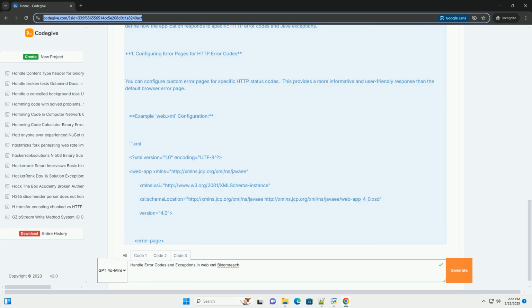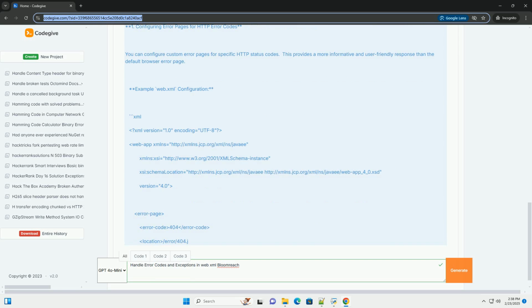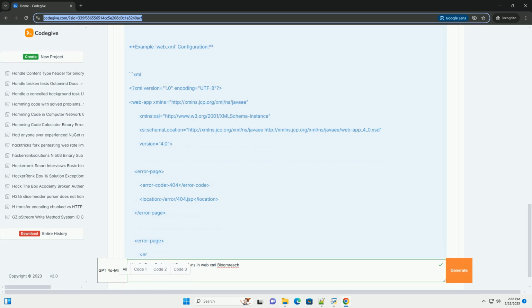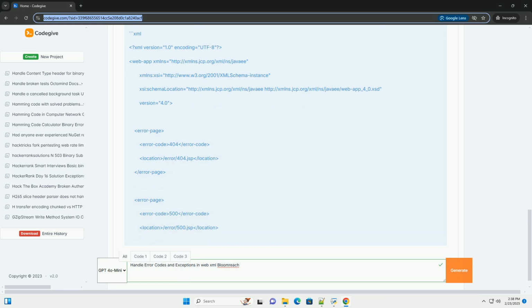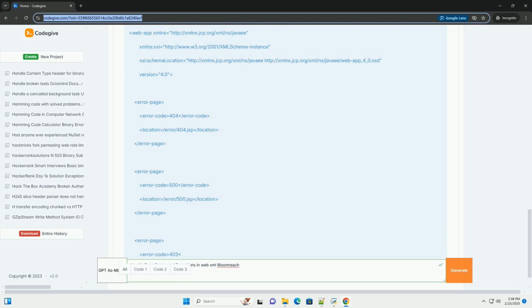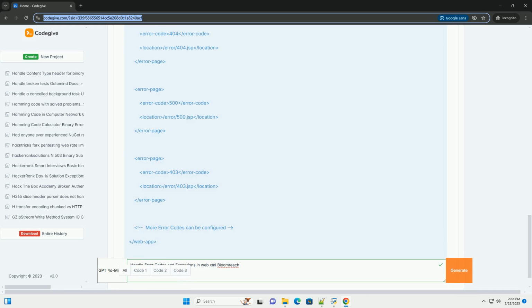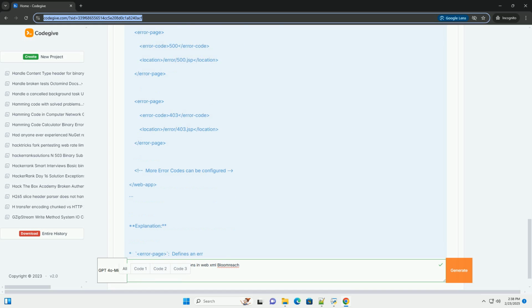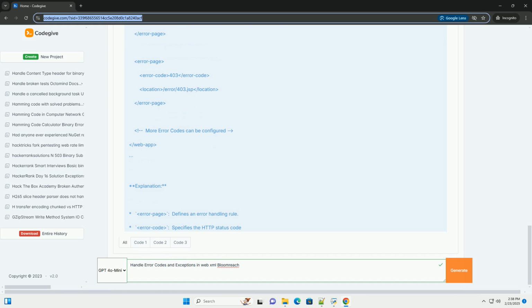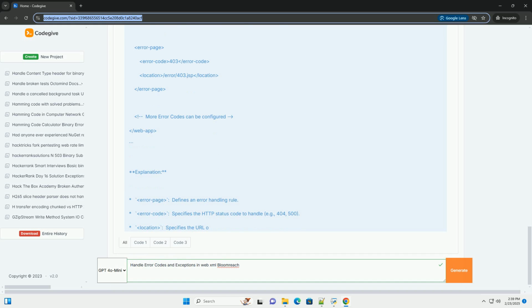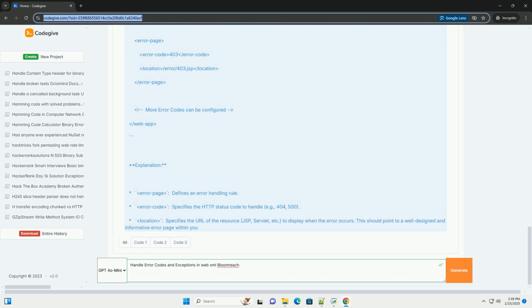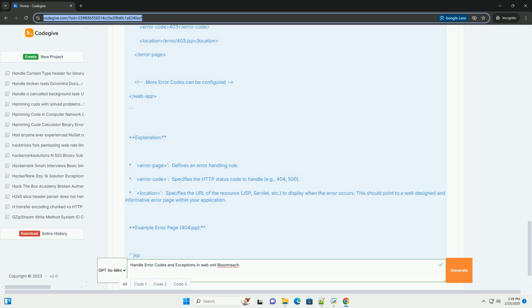400 bad request, the server cannot understand the request. 401 unauthorized, authentication is required and has failed or has not yet been provided. 403 forbidden, the server understands the request, but refuses to authorize it. 404 not found, the requested resource could not be found on the server.